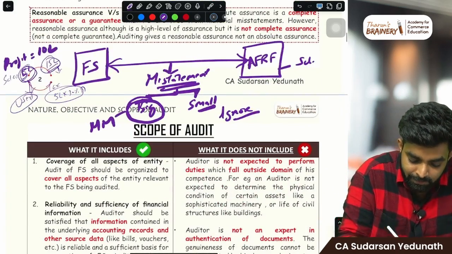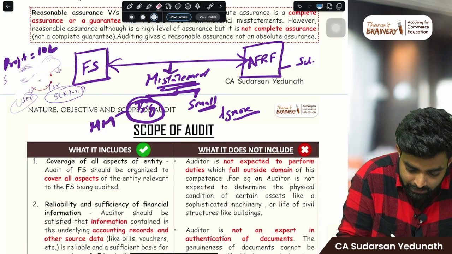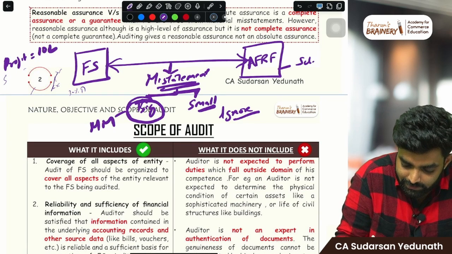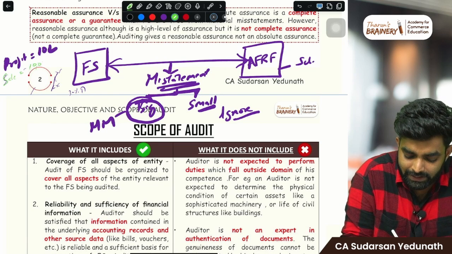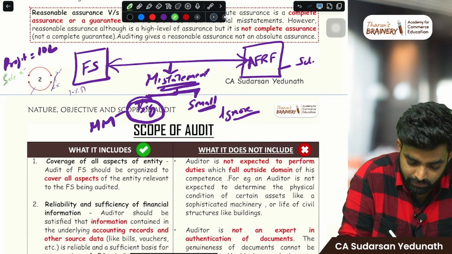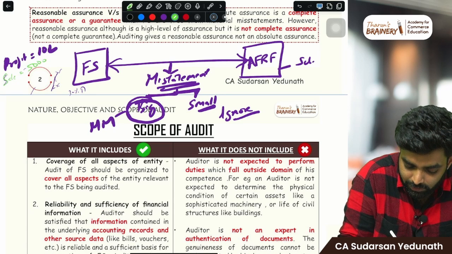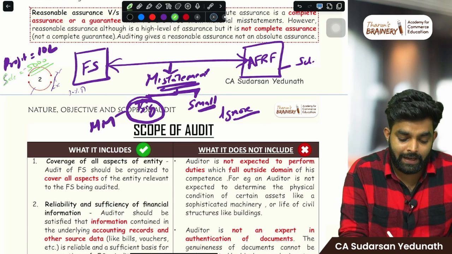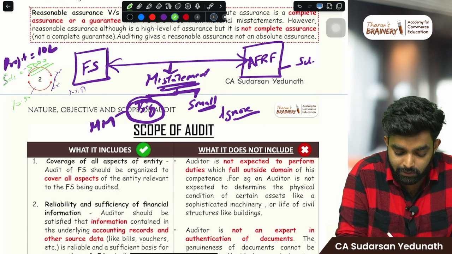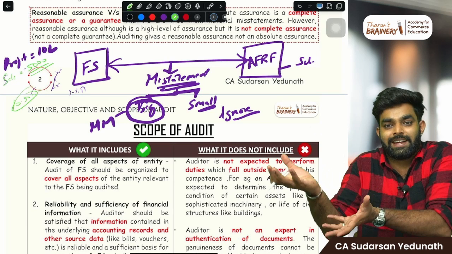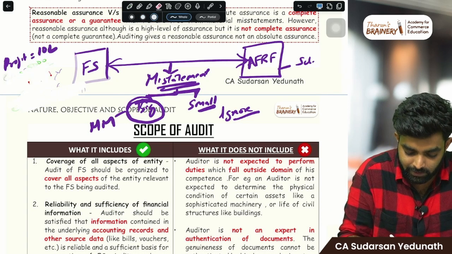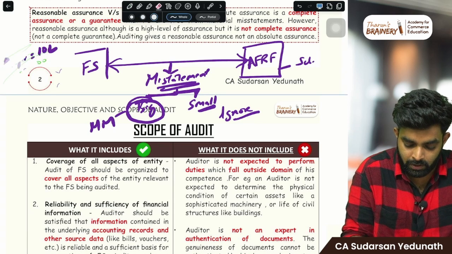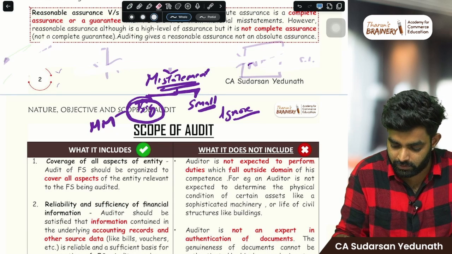Same here, imagine a sale of 10,000 was not entered, or let's say an even smaller amount. We'll take it like 5,000 was not entered. 10 lakh profit or 10 lakh 5,000, what is the difference? No difference is there, right? Small. So we'll ignore that misstatement. That is immaterial. Got it, right? Hope you got it. Okay.